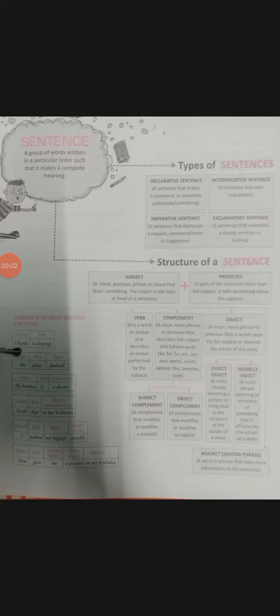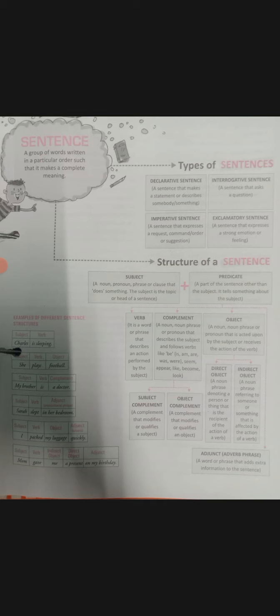Hello, friends. Today we will start a new chapter, sentences. Firstly, we'll discuss what a sentence is. What do we mean by a sentence?